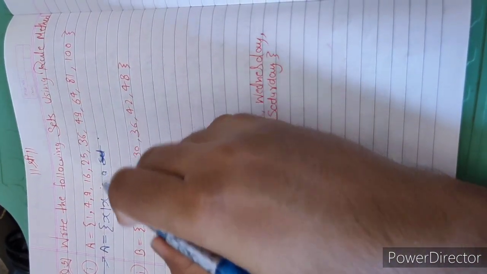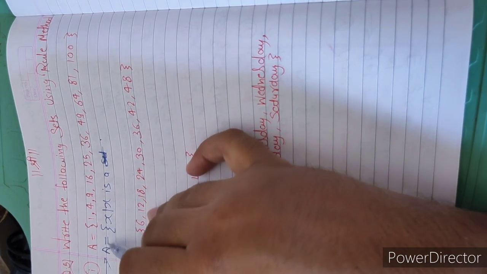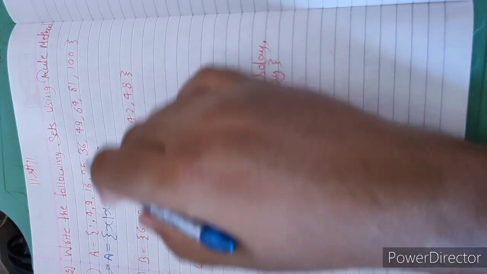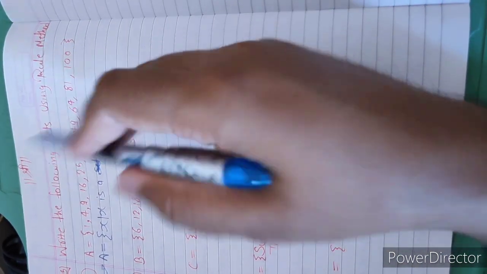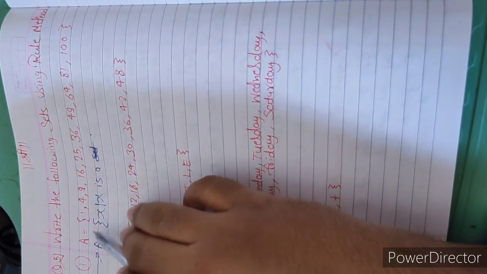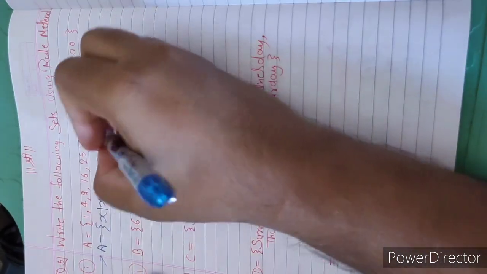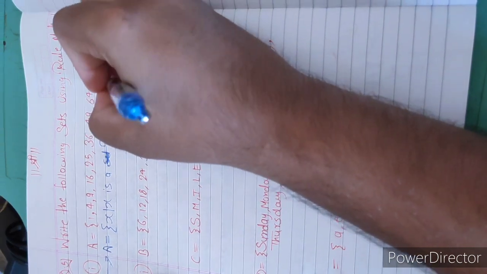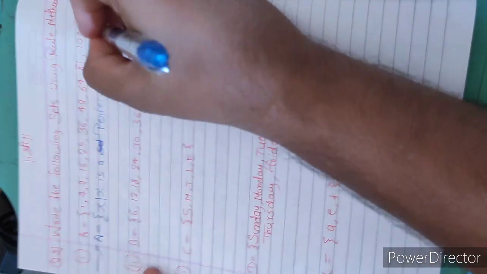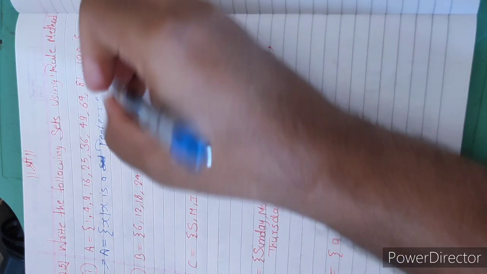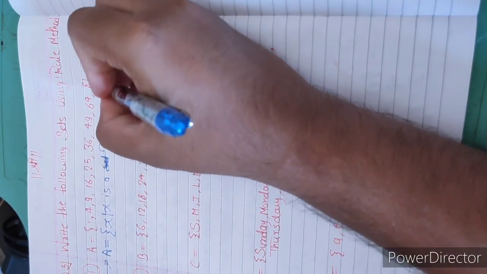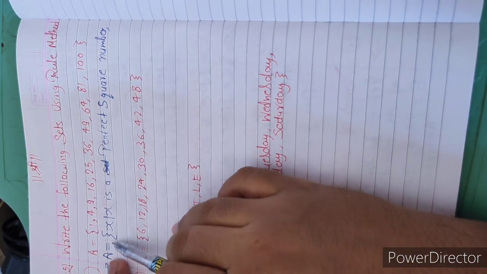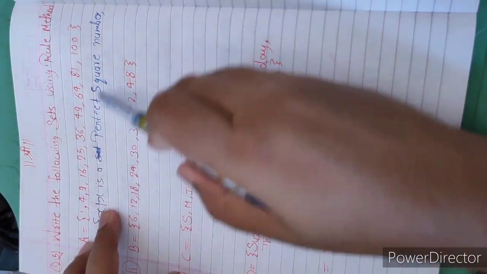So we write: A is a set of x such that x is a perfect square number.